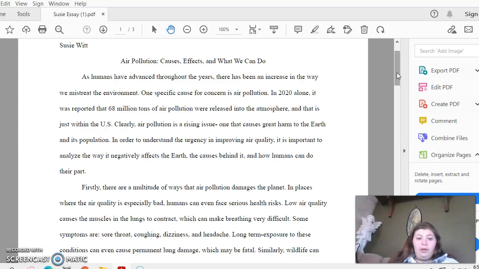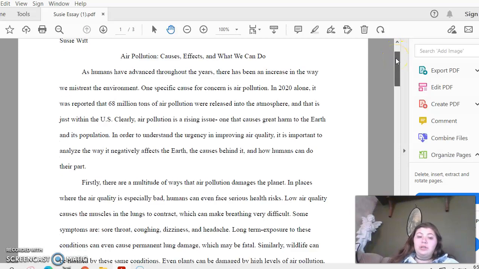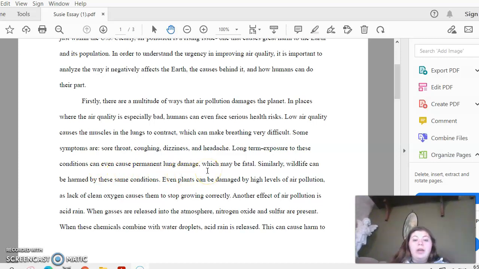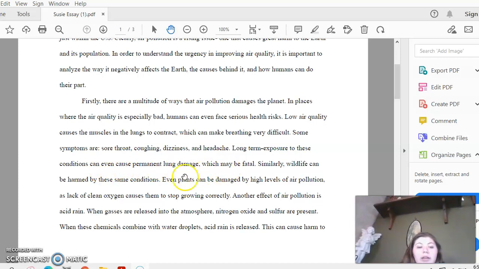In places where air quality is especially bad, humans can face a sore throat, coughing, dizziness, and headache. Long-term exposure to these conditions can even cause permanent lung damage, which may be fatal. Similarly, wildlife can be harmed by these same conditions. Even plants can be damaged by high levels of air pollution, as a lack of clean oxygen causes them to stop growing correctly.